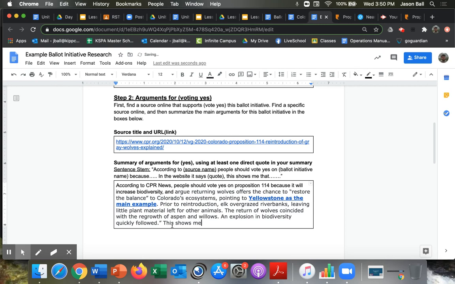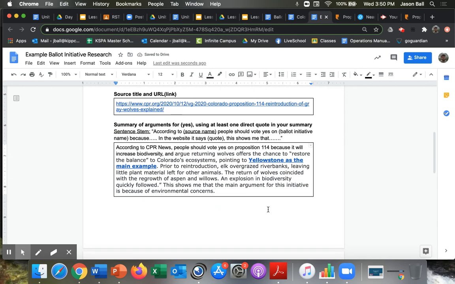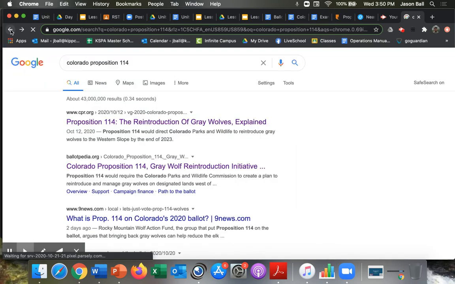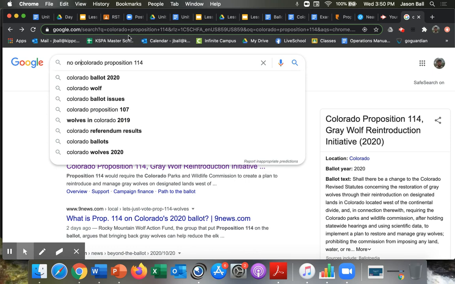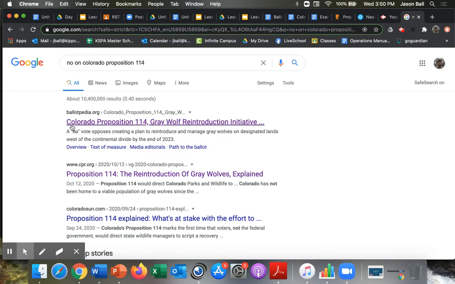This shows me that the main argument for this initiative is because of environmental concerns. That's why someone would vote yes. Then I want to go back and I could narrow my search and say no on Colorado Proposition 114. Why would someone vote no?